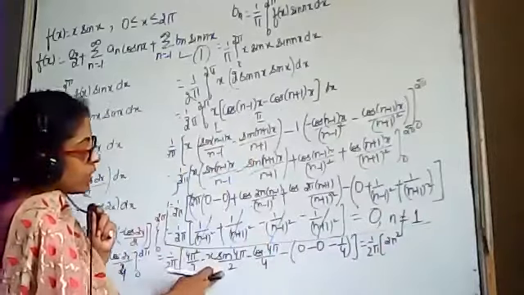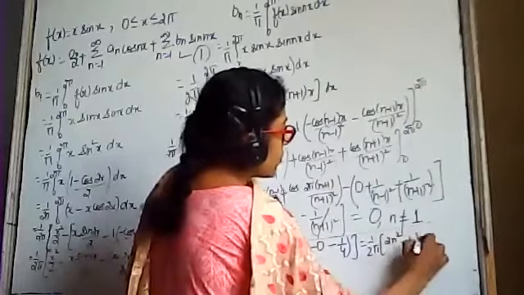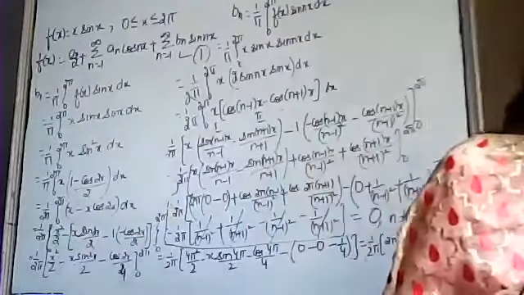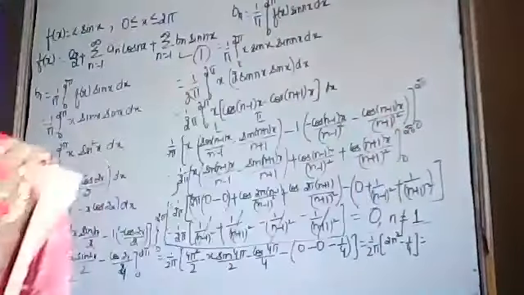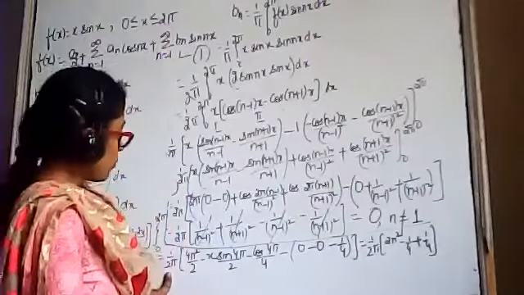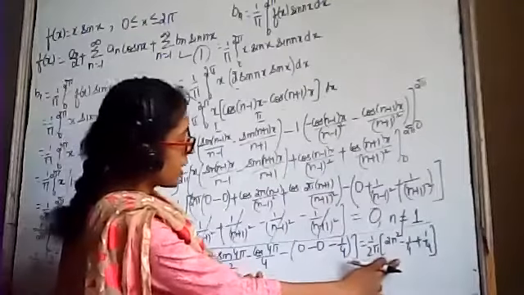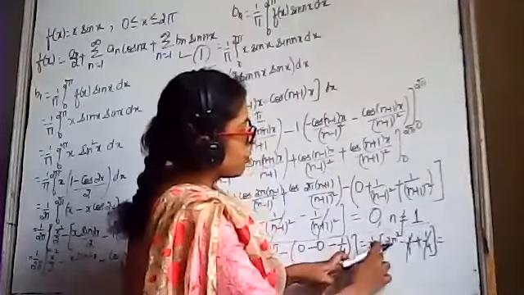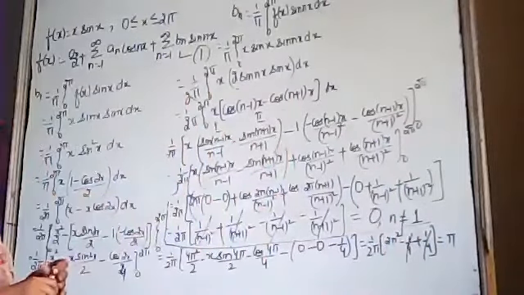The sine term will become 0, minus 1 by 4, and minus will be plus 1 by 4, and 2 pi will be cancelled out, you will get pi. Okay, so this is the value of b1.